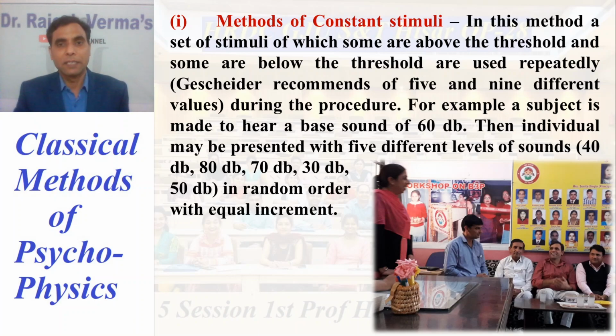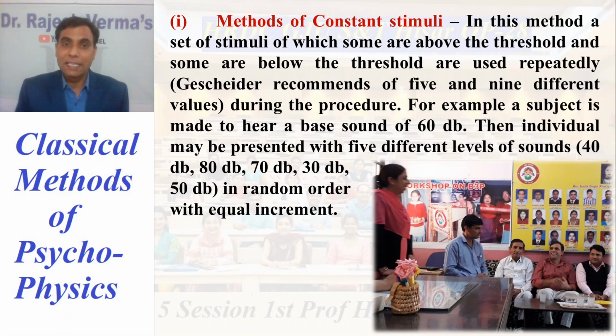Suppose you make an individual hear a sound of 60 decibels. We call it a base sound because we have to set a baseline, with values above and below it. The individual may then be presented with 5 different levels of sound. Now, 60 is the base sound, and as per Fechner's recommendation, we have to present at least a set of 5 stimuli.